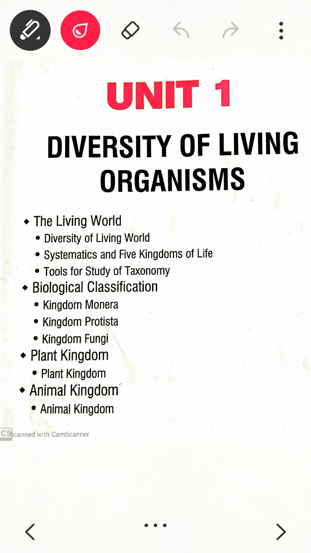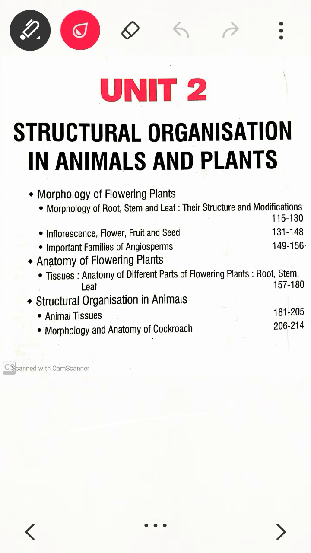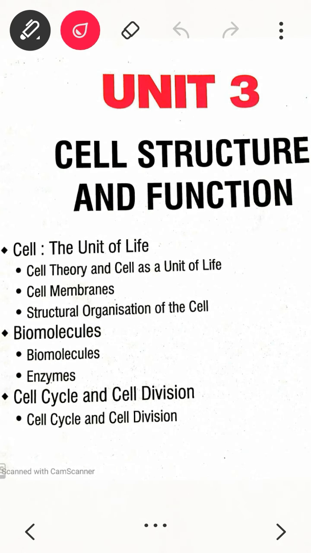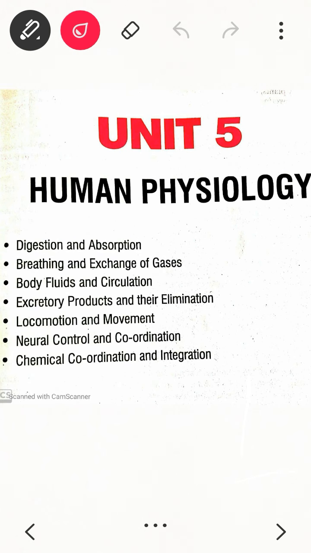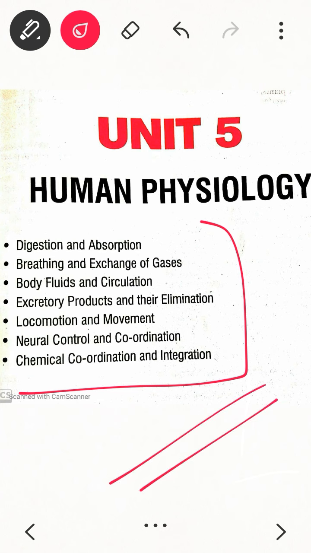So you can see unit 1, unit 2 morphology and anatomy, unit 3 cell structure and function, unit 4 transport in plants, mineral nutrition, photosynthesis, respiration, and the last one human physiology, where you will learn about all these chapters: digestion, excretion, locomotion, circulation, neural coordination, chemical coordination and these.